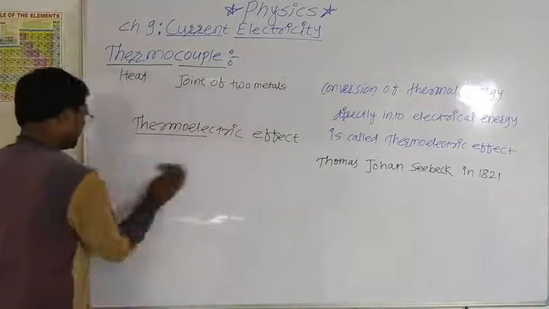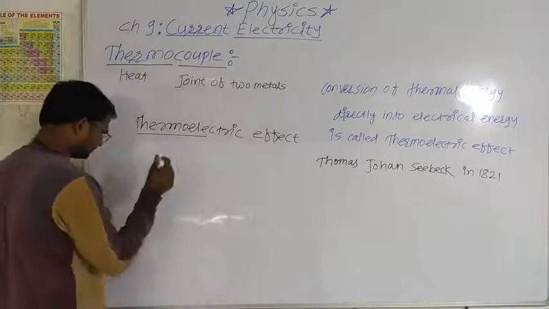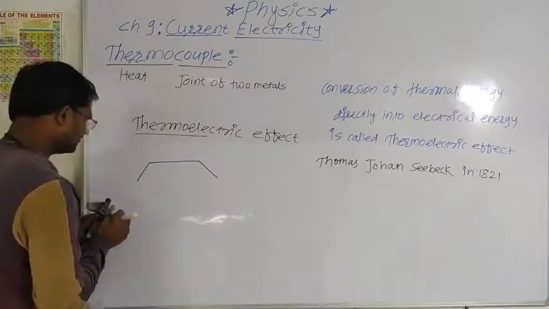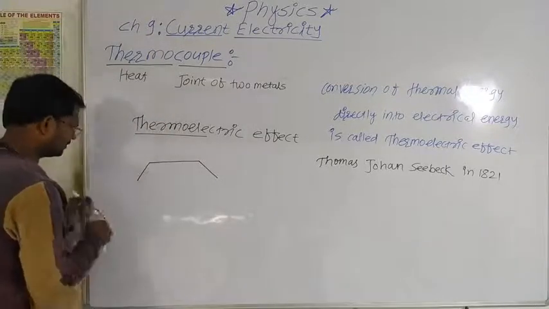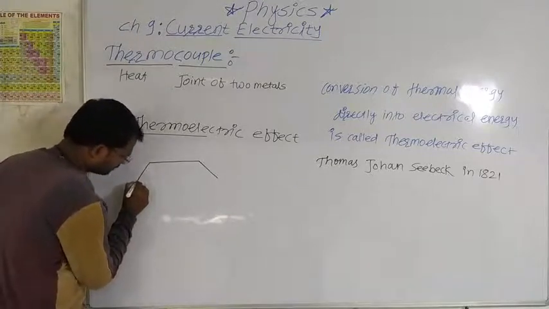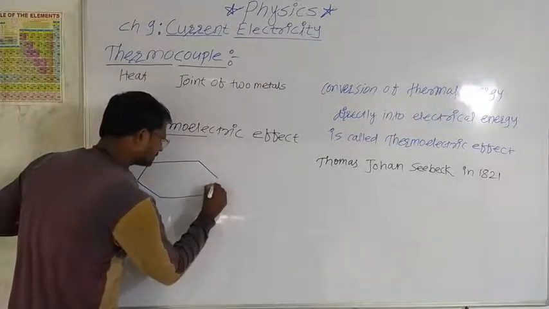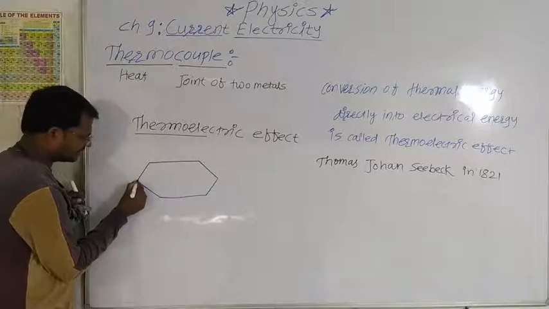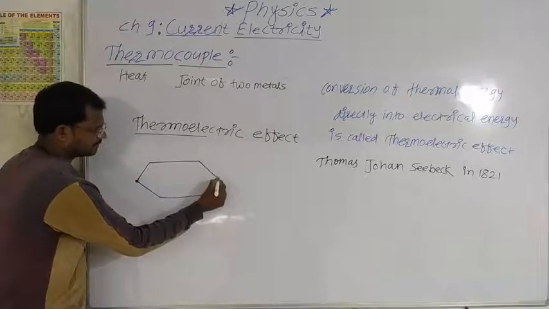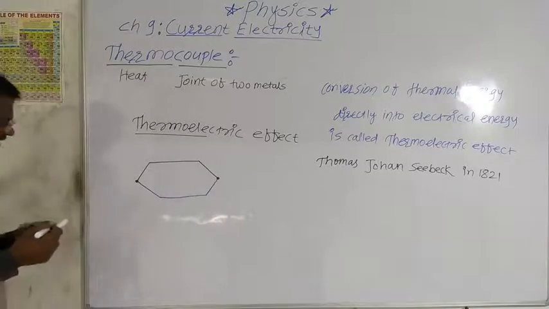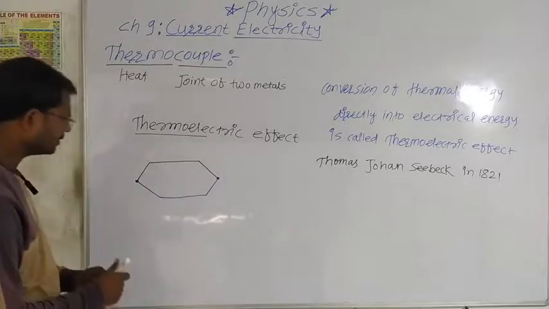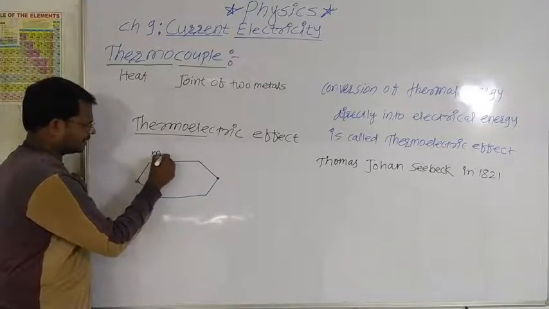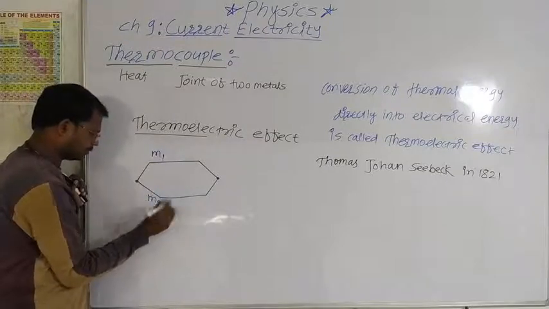Suppose we are having two metals. This is one metal and this is another metal. Here, these are the junctions, two junctions formed by these two metals. Suppose this is metal M1 and this is metal M2.